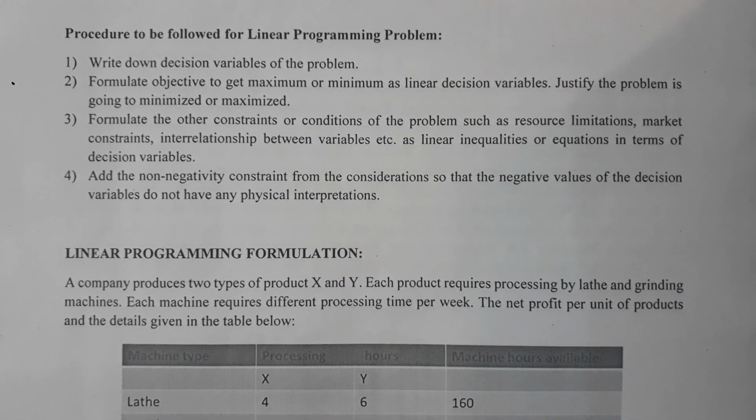Objective. I already told you what an objective is. Product mix: some component to be produced on the lathe, some component to be produced on milling. How much to maximize based on the product mix, that is going to be your objective. The objective is to maximize the available resources in terms of machines or in terms of men.